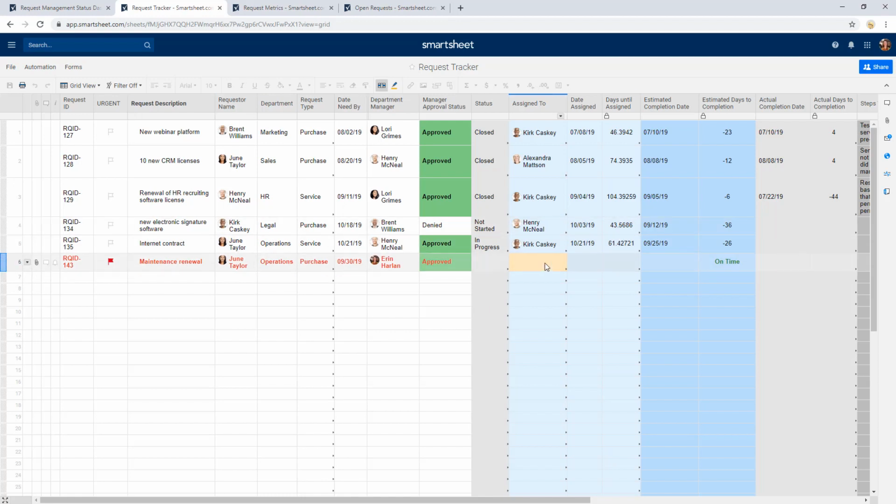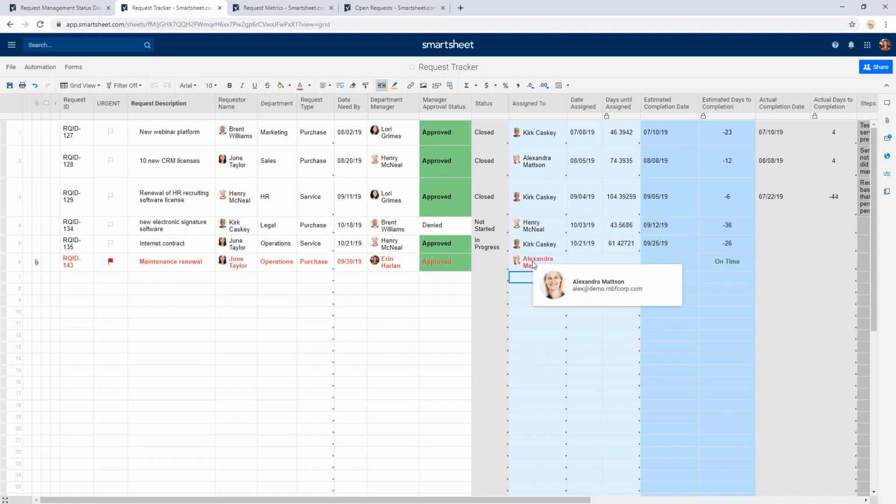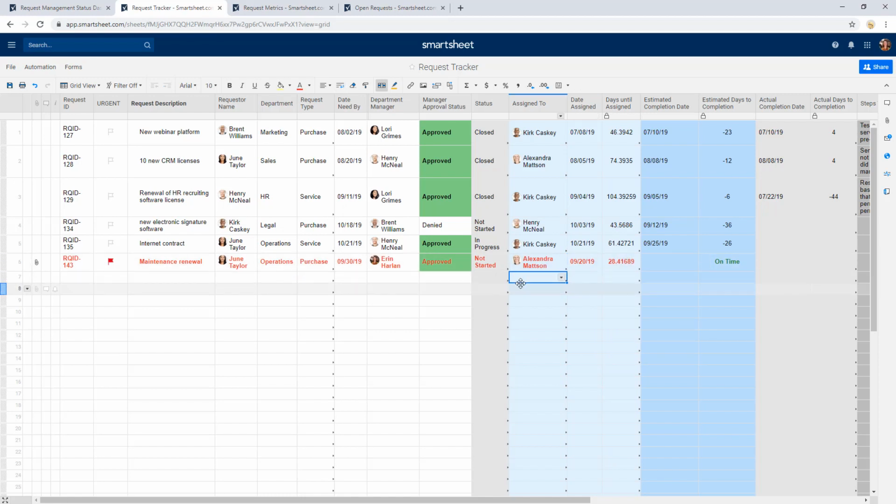Now, once that task has been approved, I can go ahead and start assigning tasks to people. So maybe I want to assign this task to Alexandra on my team. It's not started yet. Maybe I'm going to ask her to get that started on the 20th, but I can quickly manage all of those pieces directly here in my sheet. And Smartsheet has several special column types that manage different types of work. So my contact list column, for example, here shows the name and associated email. I've also got date columns with special date pickers, and all of these things help to drive some of the automation in my sheet.